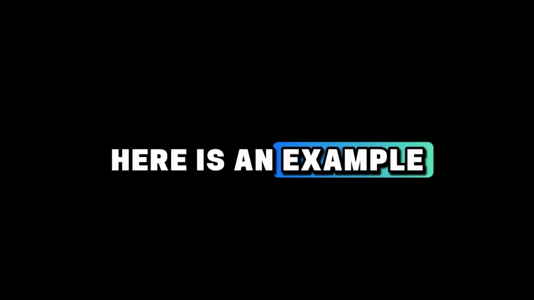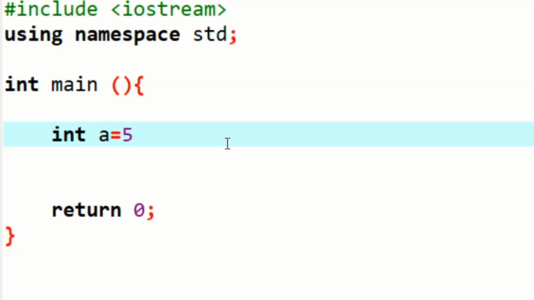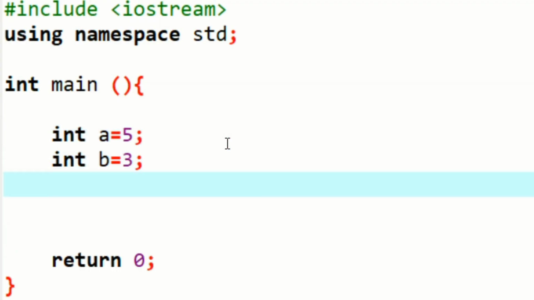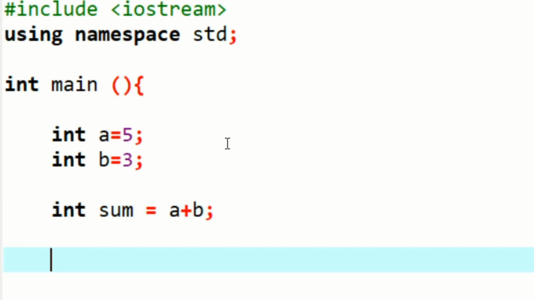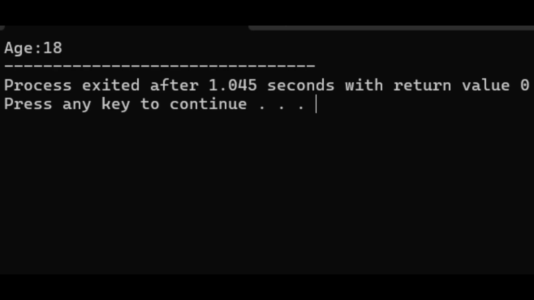Here is an example. The values of A and B are added using the plus operator. The result is stored in the variable sum. In the output, the program will print the result of the addition.